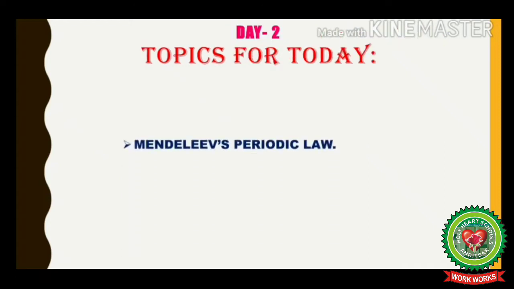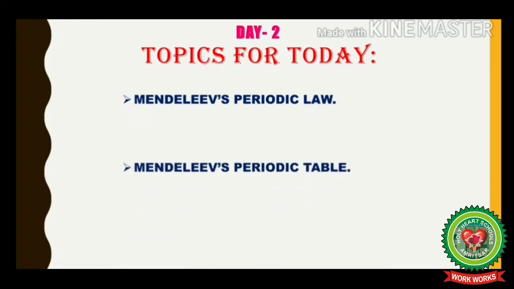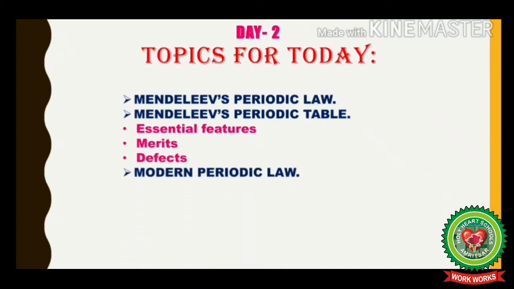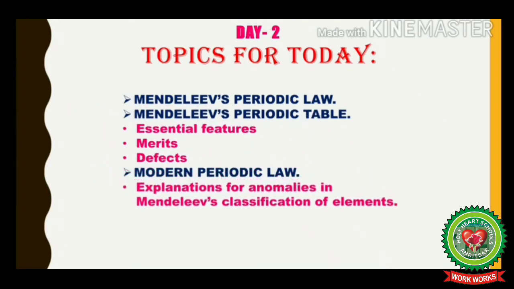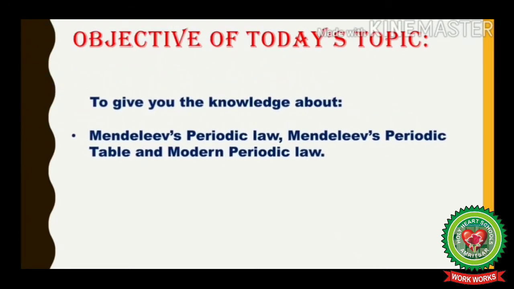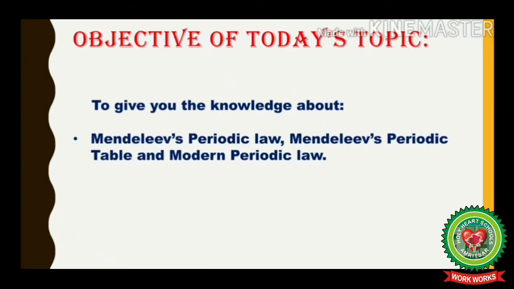Topics for today are Mendeleev's periodic law, Mendeleev's periodic table, its essential features, merits, defects, and then we'll study modern periodic law and explanations for anomalies in Mendeleev's classification of elements from page numbers 80, 81 and 82 of your concise chemistry book. The objective of today's topic is to give you the knowledge about Mendeleev's periodic law, Mendeleev's periodic table and modern periodic law.